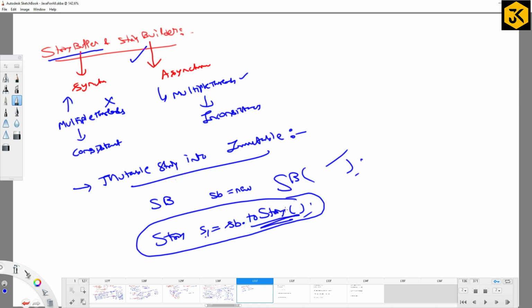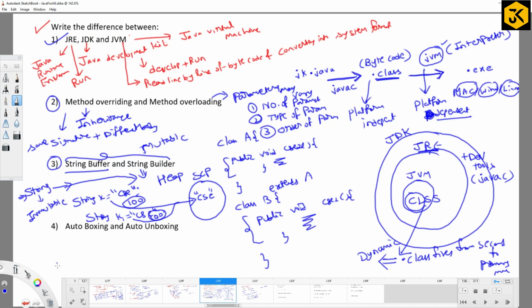So as we got the concept of strings, how can we convert a normal number into a string? Can you go with the valueOf method? Yes, there is a valueOf method in the String class, which is used to convert the number into string format. String dot valueOf. Okay, fine. So these are some of the differences between StringBuffer and StringBuilder.